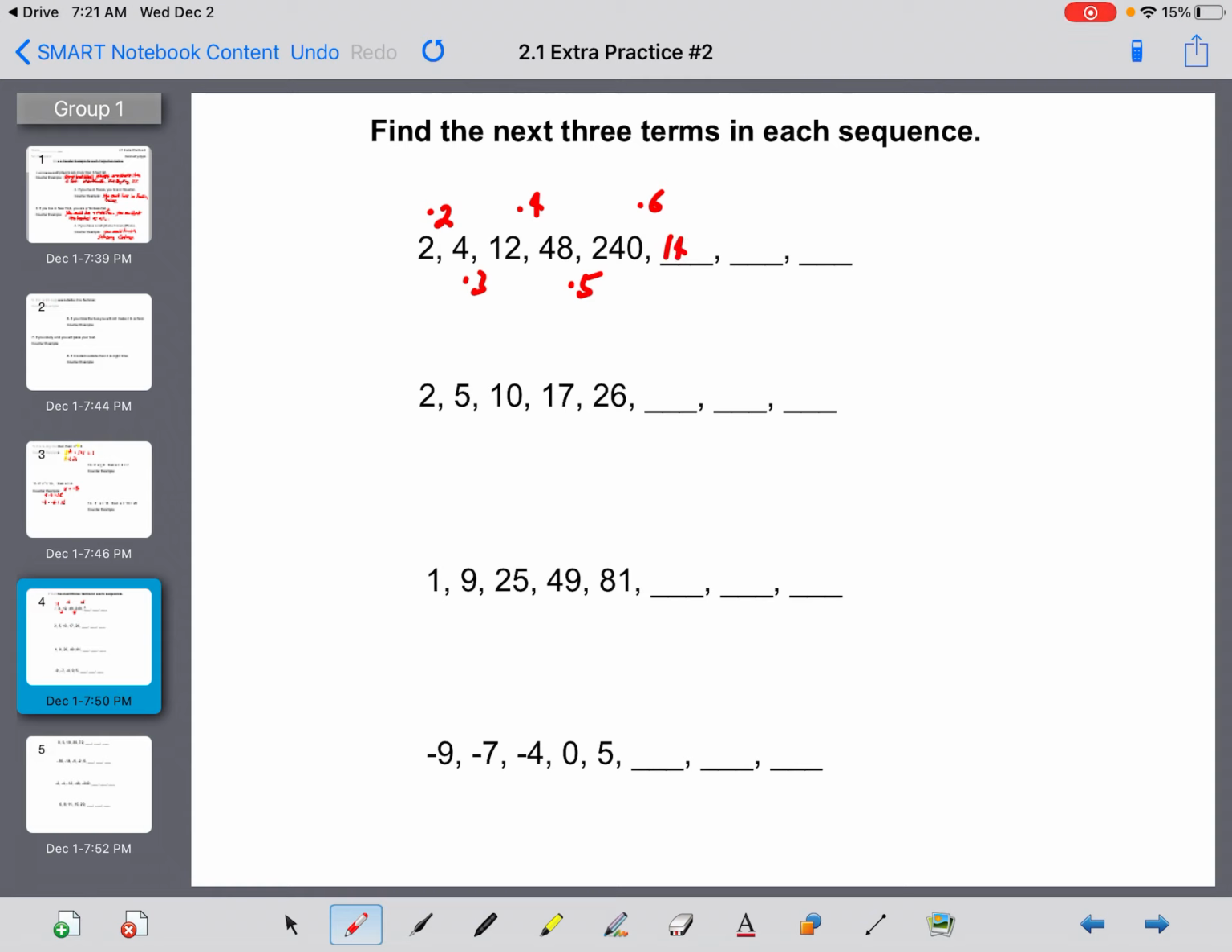Which gives you 1,440. Then you need to multiply that by 7, which gives you 10,080. Then you need to multiply that by 8, which gives you 80,640. Okay, so here's your pattern. Times 2, times 3, times 4, times 5, times 6, times 7, times 8.